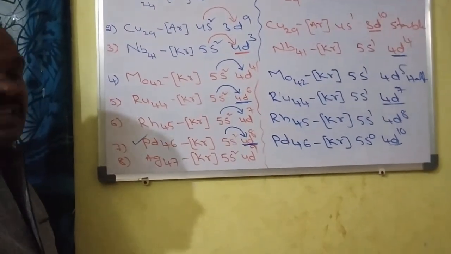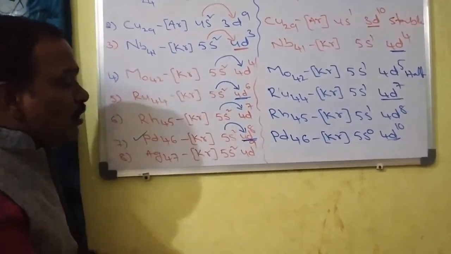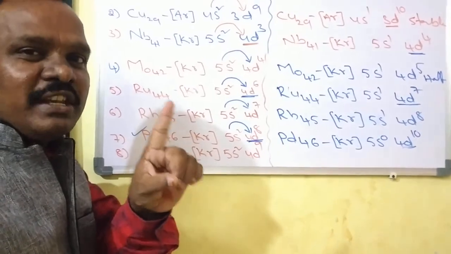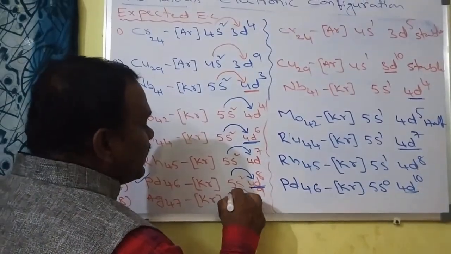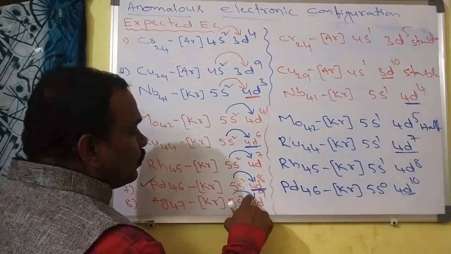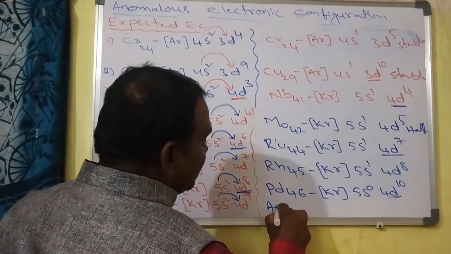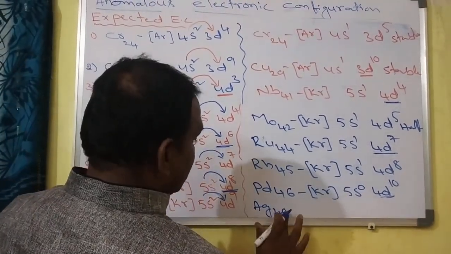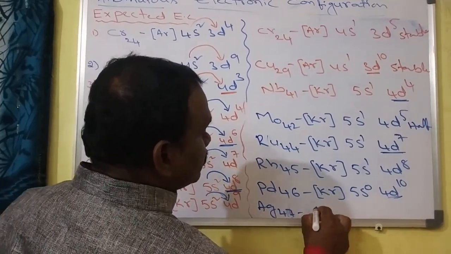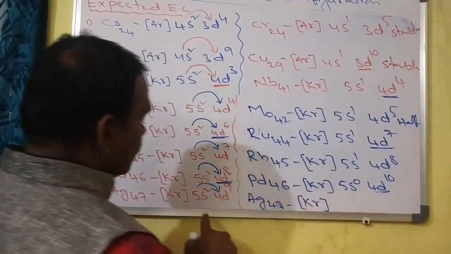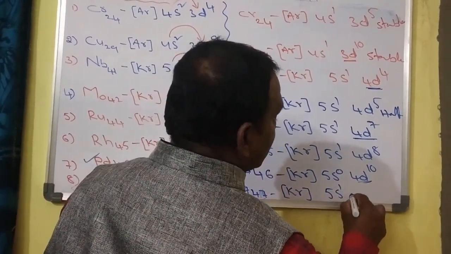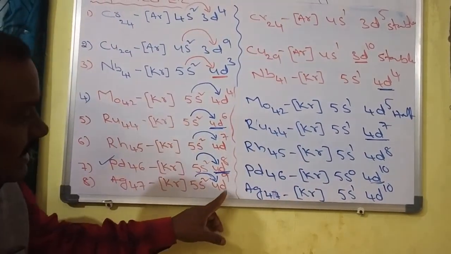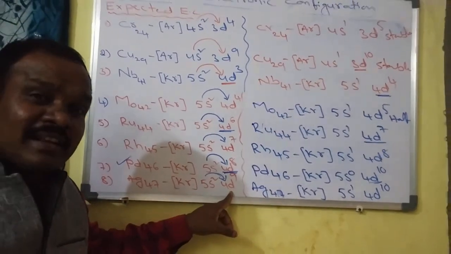Okay, silver you may see. In silver, 4d9 is there. How many electrons are short to fulfill the electronic configuration, students? Only one electron. That's why one electron jumps from the 5s orbital to the 4d orbital. So I write the silver electronic configuration as silver 47, krypton 5s1 4d10.